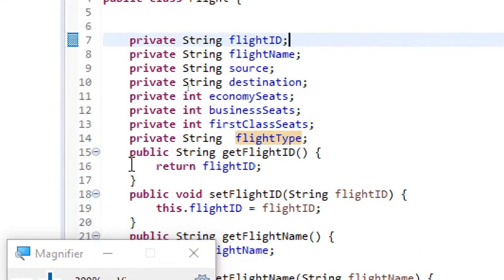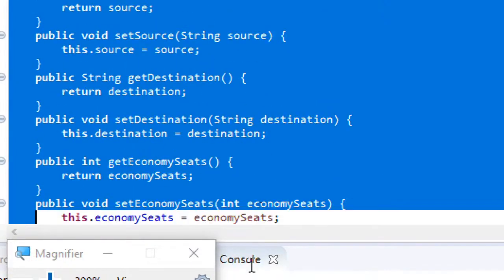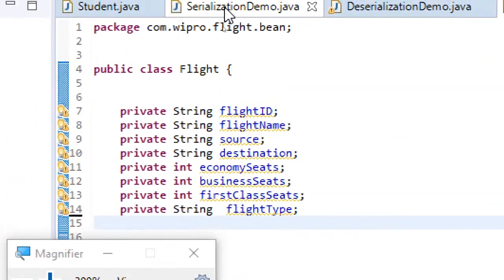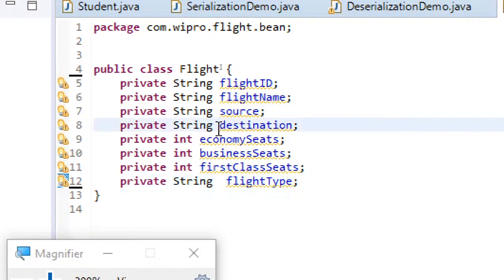Now this is what they will be giving. These methods will not be given. So it's very simple. Even though they give you this particular thing, they will tell what the variables are, and they will not tell whether it is declared private or not. You have to declare them private. But in the project, definitely they will define what the variables are and what their types are.